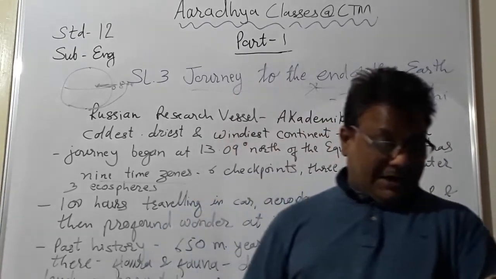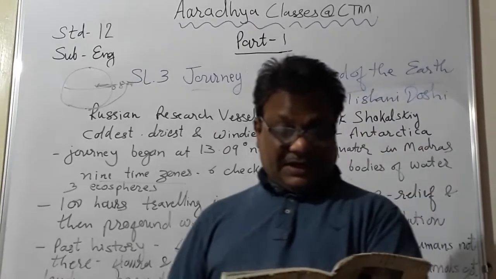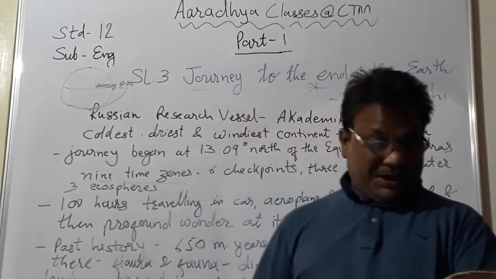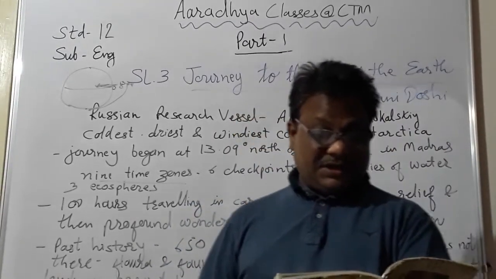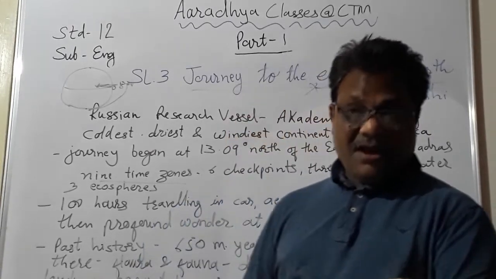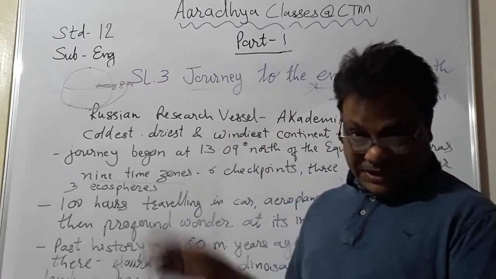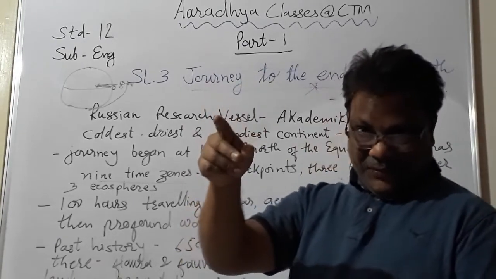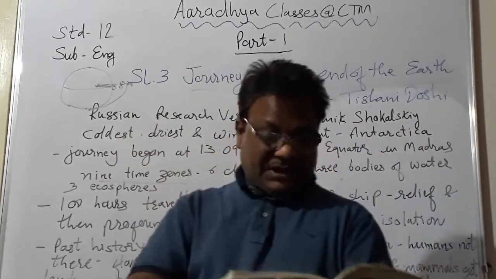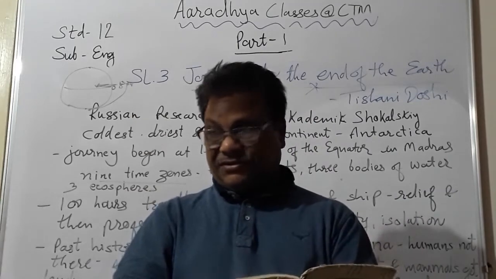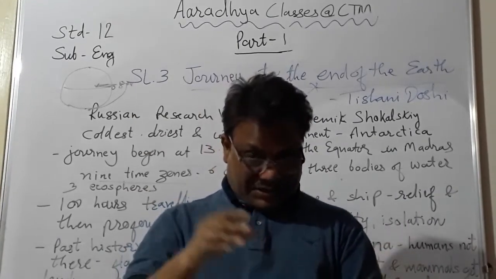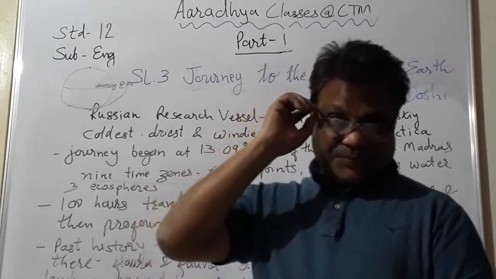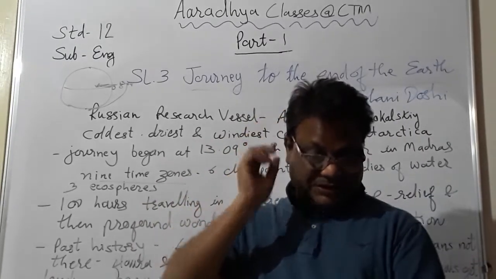By the time I actually set foot on the Antarctica continent, I had been traveling over 100 hours in a combination of a car, an aeroplane, and a ship, as I told you. That travel was continuous, and it was not in a particular vehicle, but involved the car journey, aeroplane journey, and ship journey also.